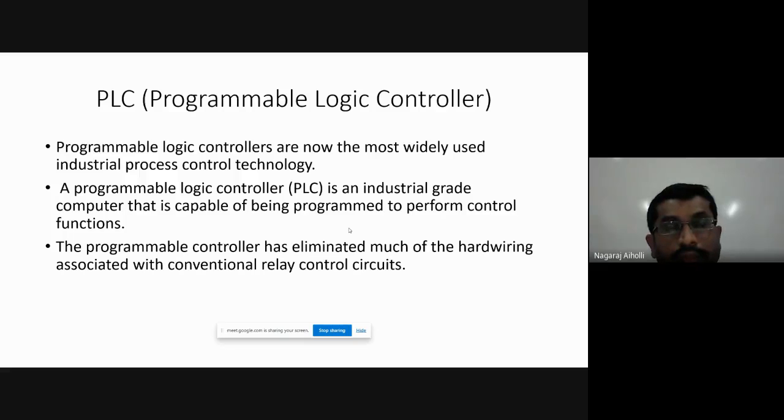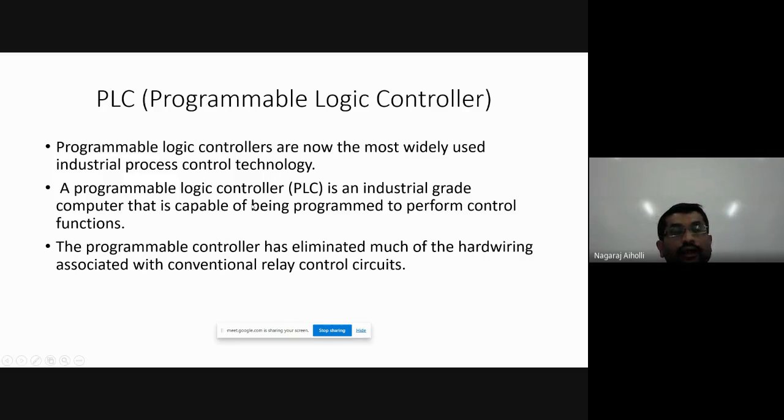Then moving on to PLC, Programmable Logic Controller. As I had given just an overview of PLC. The full form of PLC is Programmable Logic Controller. They are widely used in industrial process controlling technology. They are a rugged architecture system, a strong architecture system used in the industry to control various parameters. It's an industry grade computer that is capable of being programmed to perform control functions.